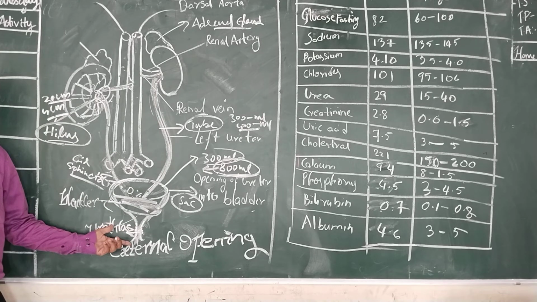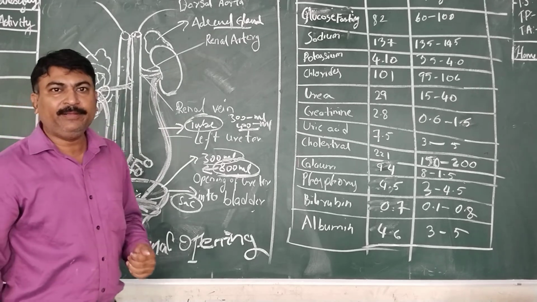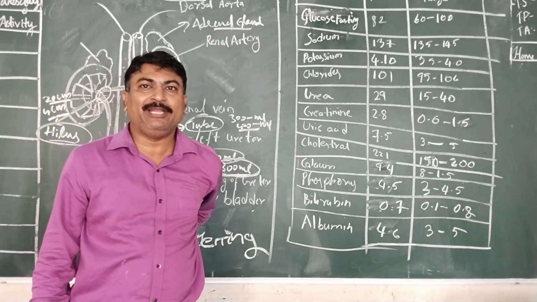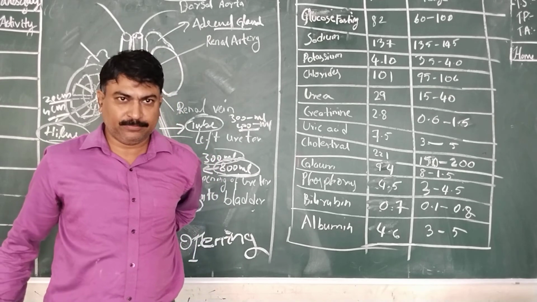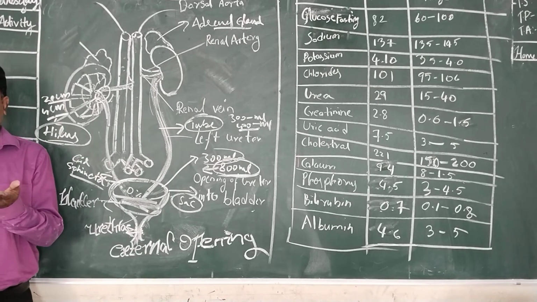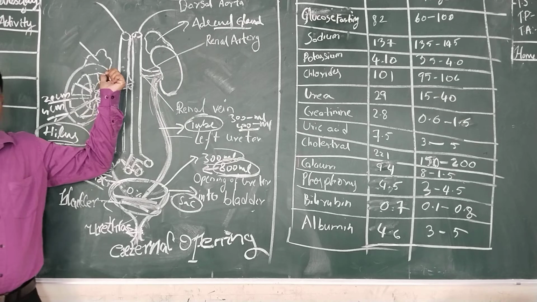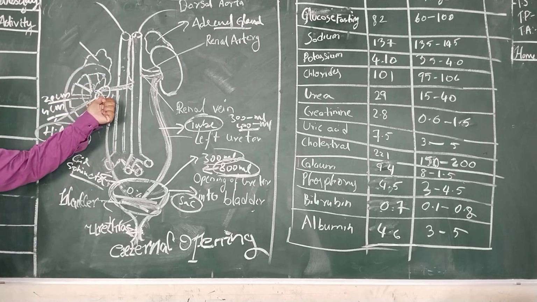This is the external structure of the kidneys. A pair of kidneys will be present inside our body. They are present in the lower abdominal cavity. They are attached to the back side. And the right side kidney will be placed slightly lower when compared to the left side kidney, so as to accommodate the liver. Each kidney is a bean-shaped structure.